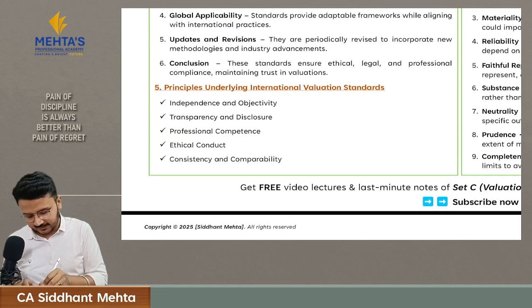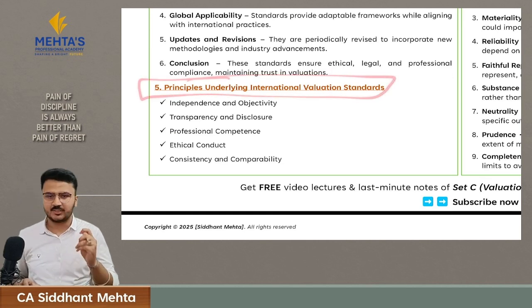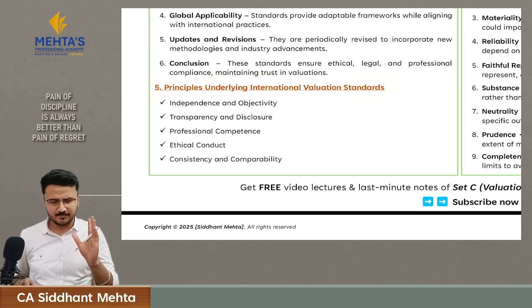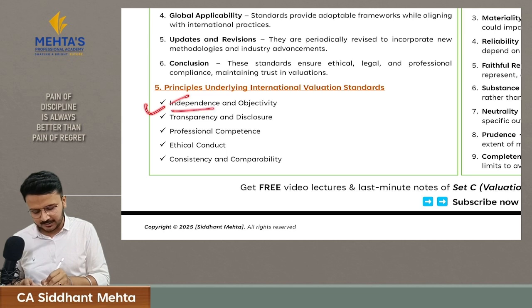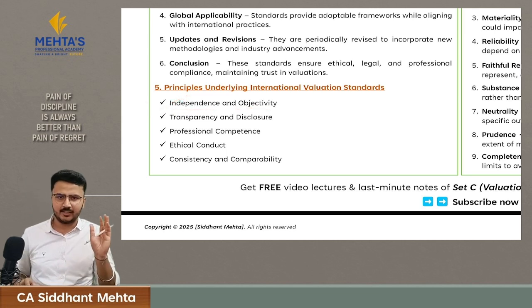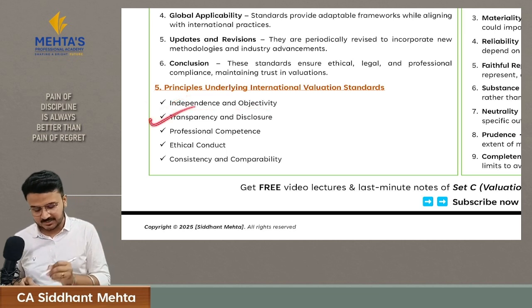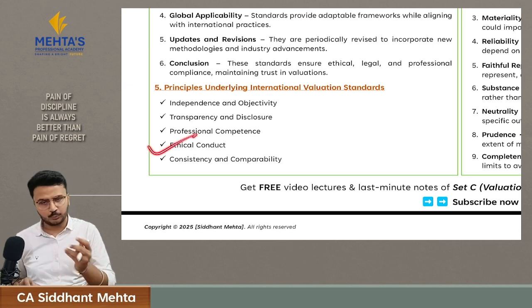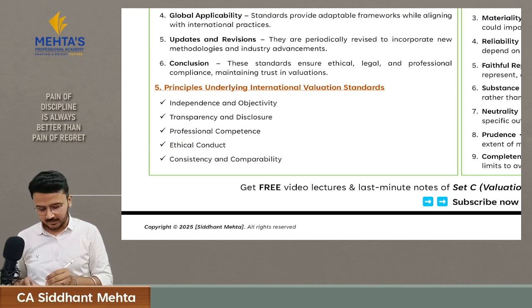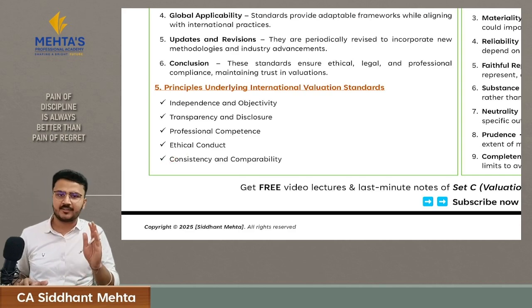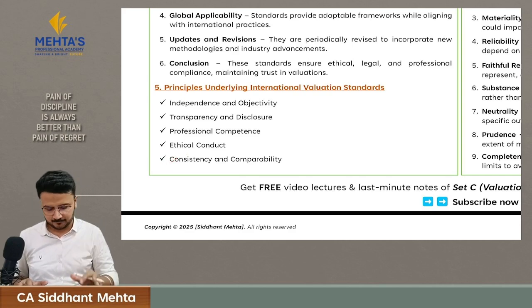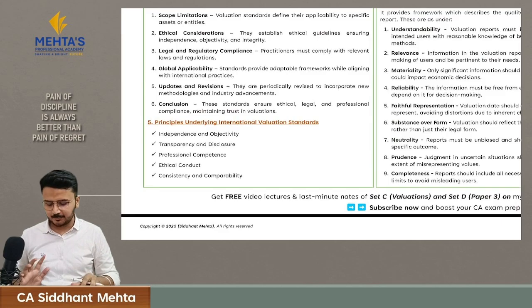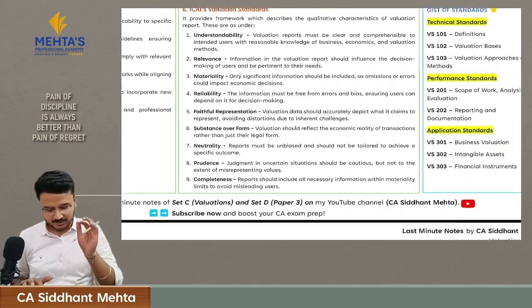Now, let's understand the principles which are there in international valuation standards. They have the same principle that the valuer must be independent and maintain objectivity and integrity. Then he must prepare a transparent report. He must be professional, competent. He must have relevant experience and expertise before accepting the work. He must follow the code of ethics, that is ethical conduct, and he must prepare the report on a consistent basis, which is easy to compare. All these things are principles underlying international valuation standards.